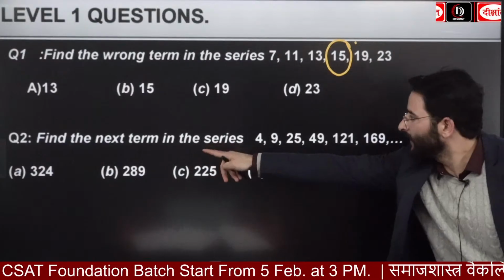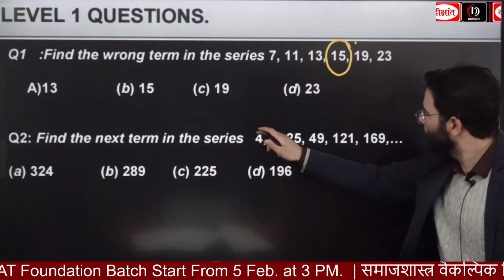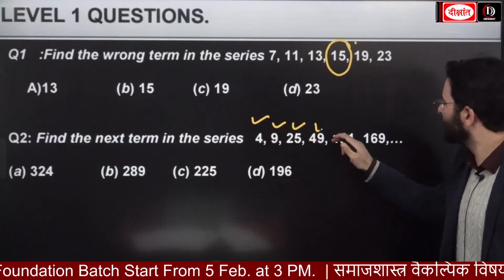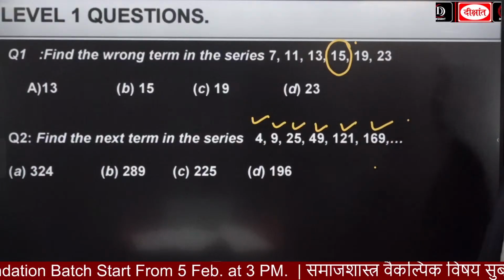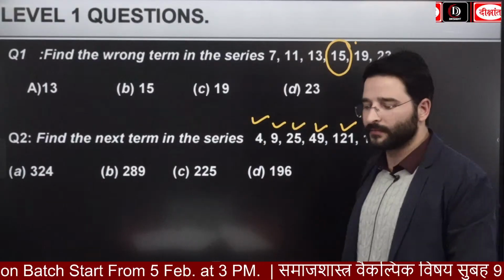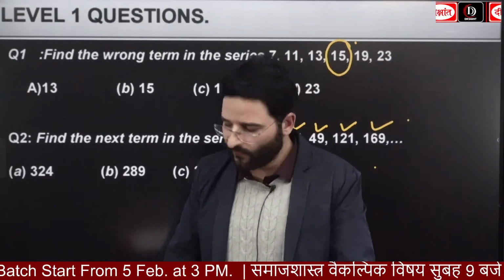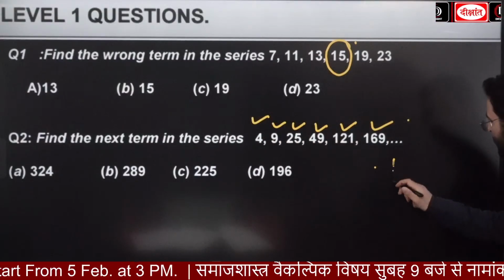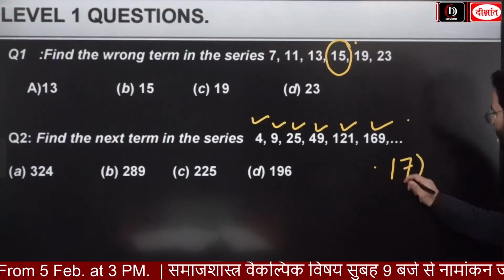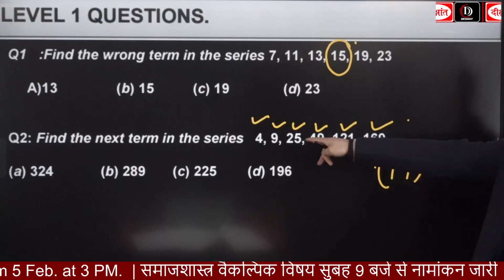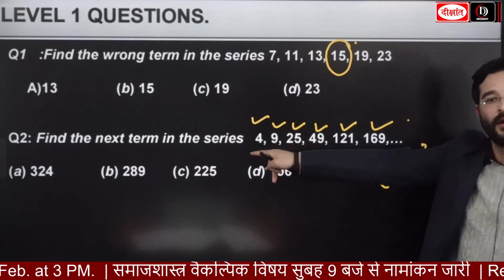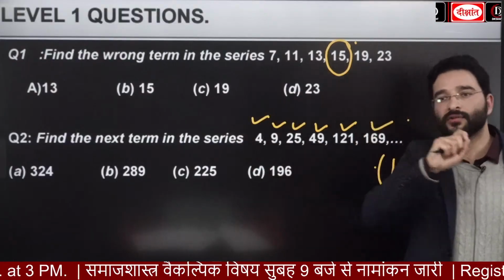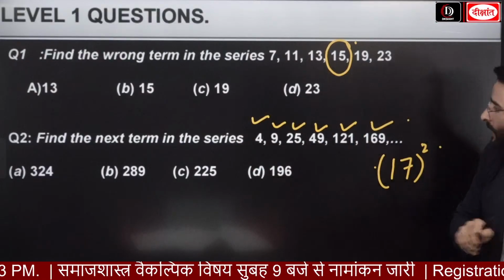Find the next term in the series: 4, 9, 25, 49, 121, 169. Please find the next one. Very good. How? 289, because it is going to be the square of 17. Here as well you have the squares of prime number series.